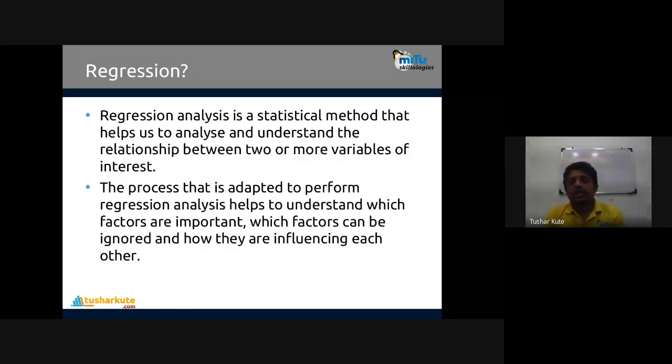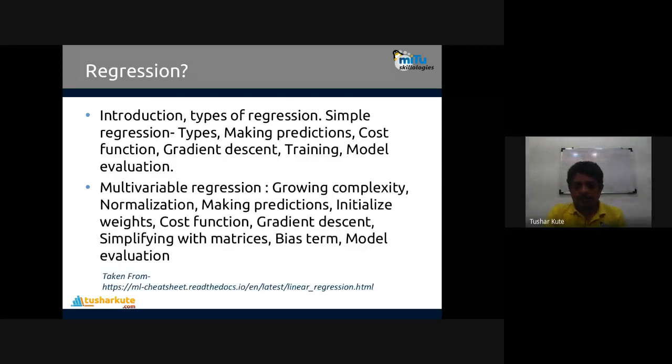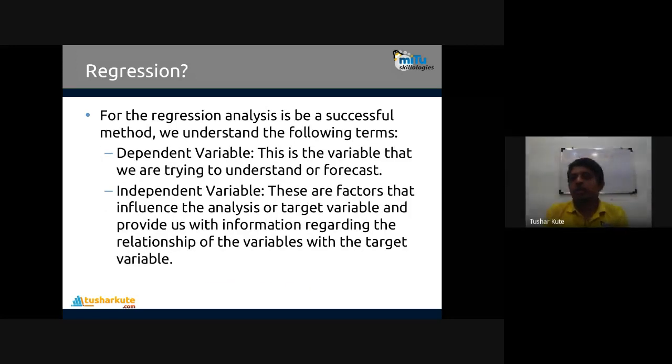The process adapted to perform regression analysis helps to understand which factors are important, which factors can be ignored, and how they are influencing each other. That is, how a particular factor, meaning an input variable, changes the output and in what terms. That's what we are going to learn. So before proceeding, let's understand the concepts used in regression. For regression analysis to be a successful method, we have to understand two things: the dependent variable and the independent variable.